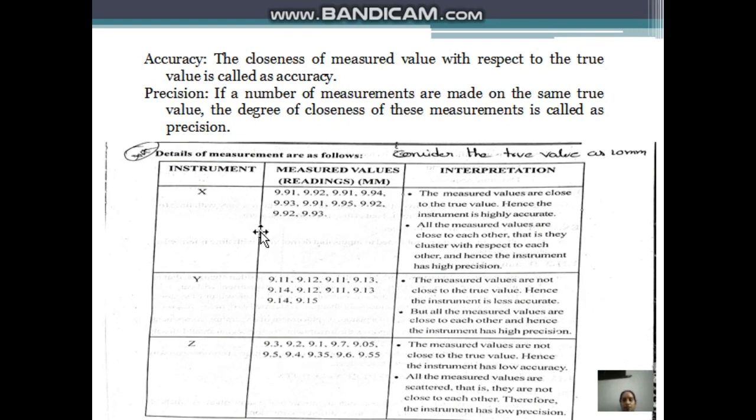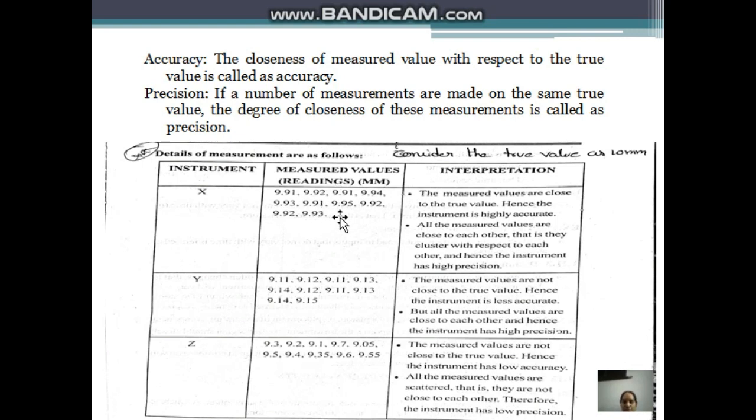Consider the true value as 10 mm. Suppose you are measuring with instrument X. It produces the readings 9.91, 9.92, 9.91, 9.94, 9.93, 9.91 and so on. These readings are very close to the true value, so you can say the instrument is accurate.